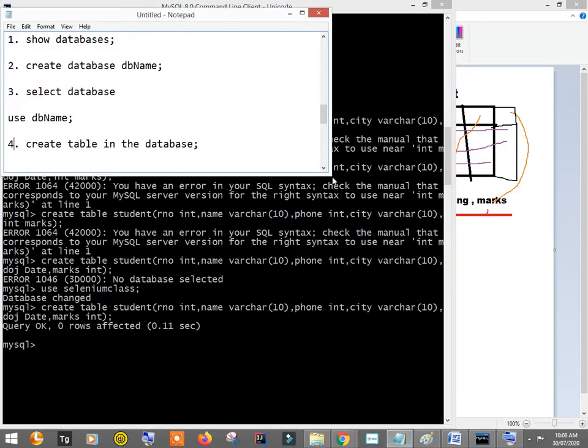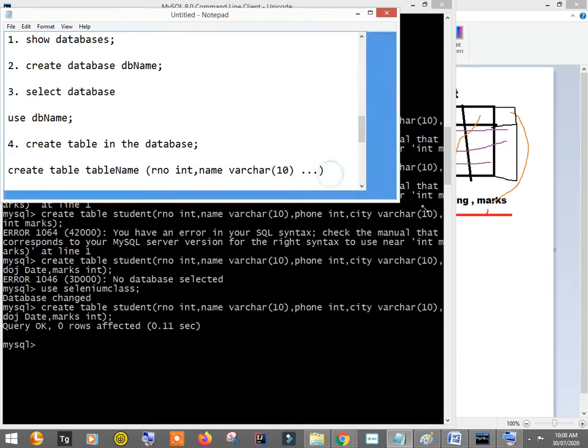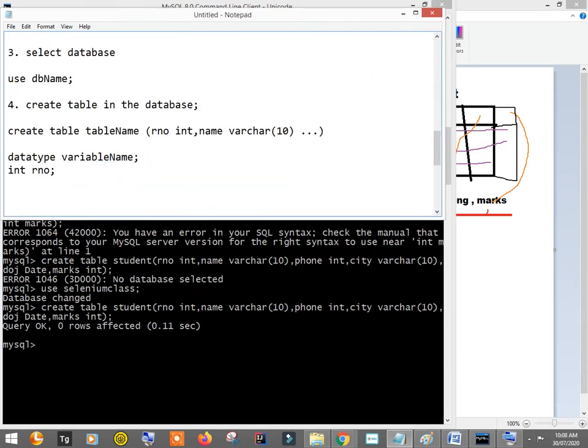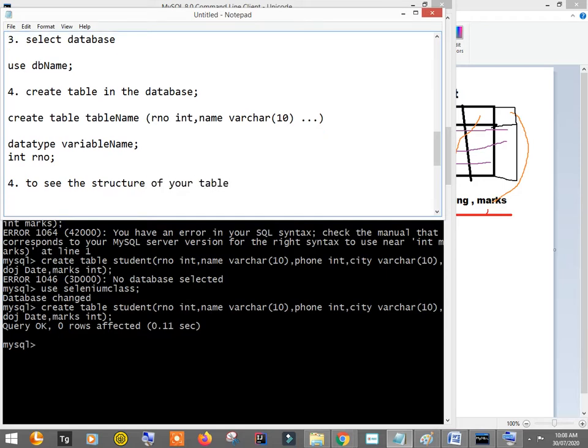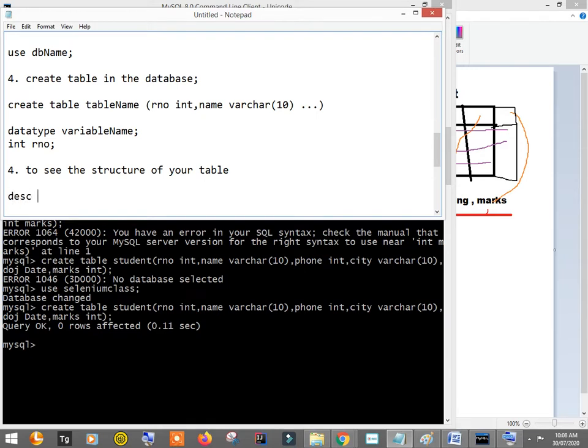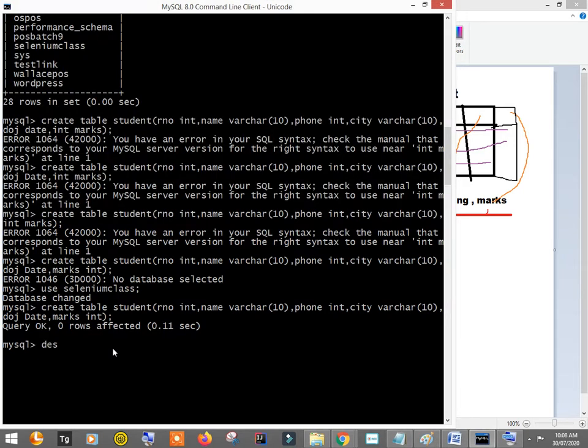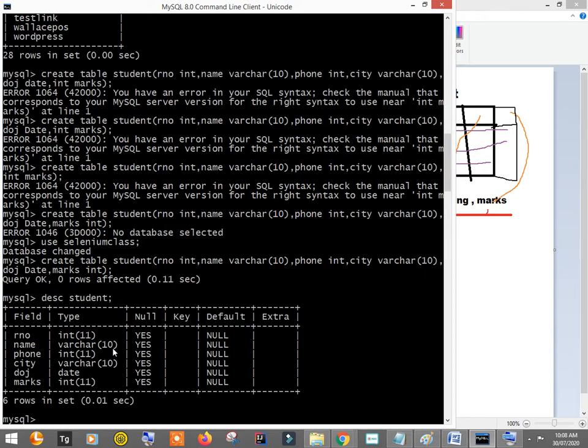So now the database is created. Now if you want to see the structure of your table, say describe, desc table name. So describe table name. My table name is student, so DESC student semicolon, enter. You see, this is the description of the table.